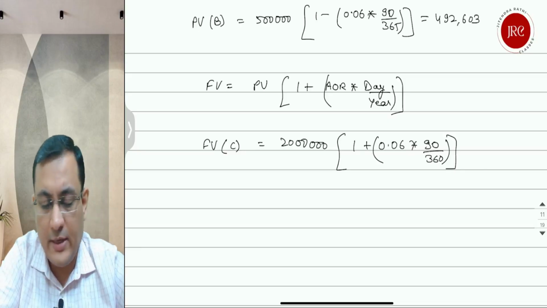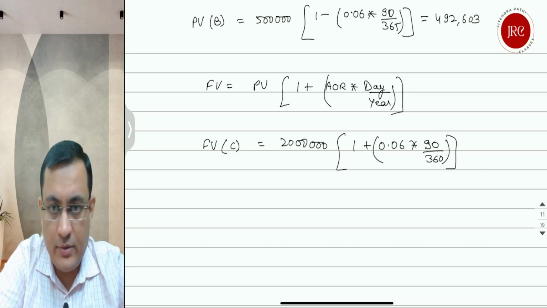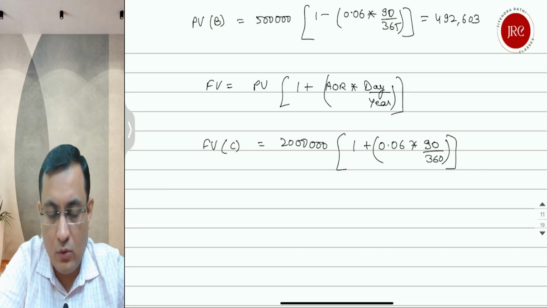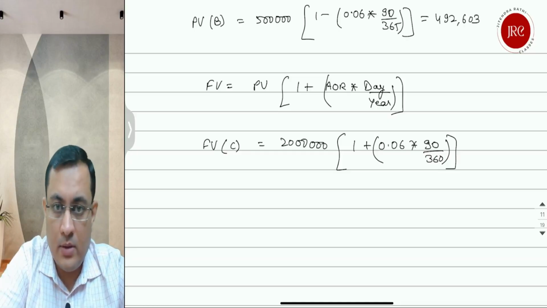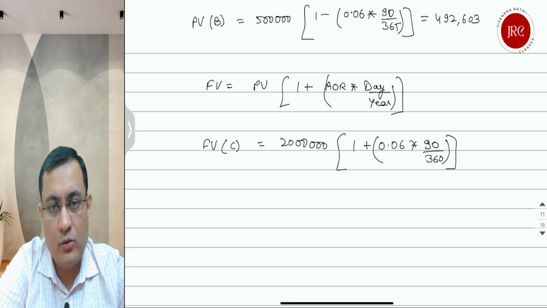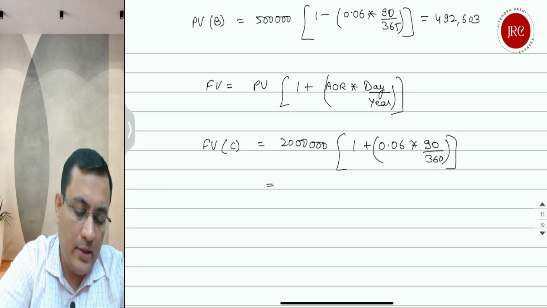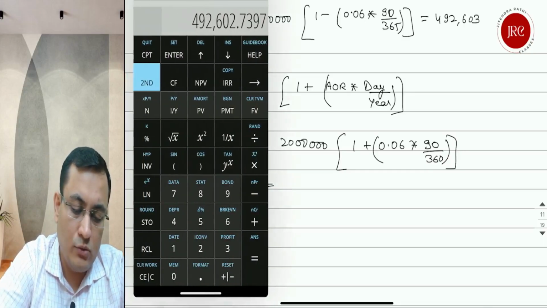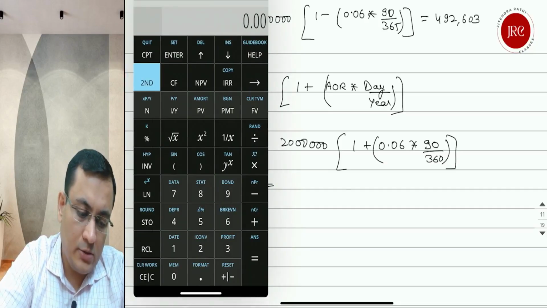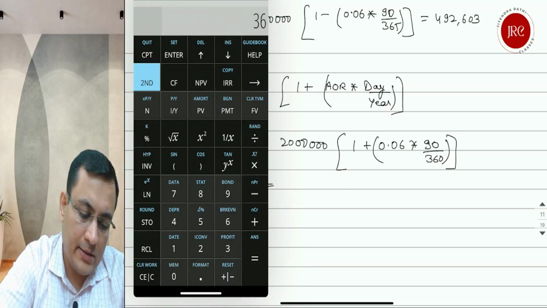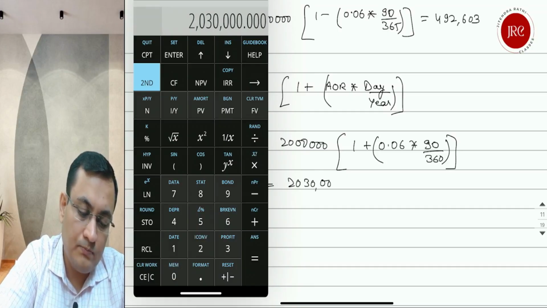Generally repos are of smaller tenure; in case of India it is generally 1 day, 2, 3 days. There are long-term repos also, but they are used on a very special basis. So let's calculate 0.06 multiplied by 90 divided by 360 plus 1, multiplied by 20 lakhs. So the maturity value will be equal to 20 lakh 30,000.